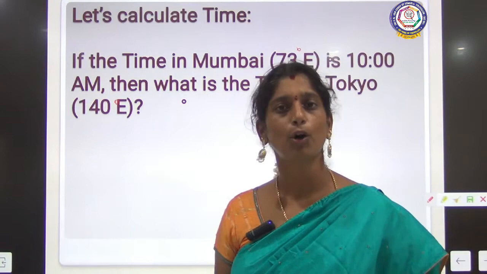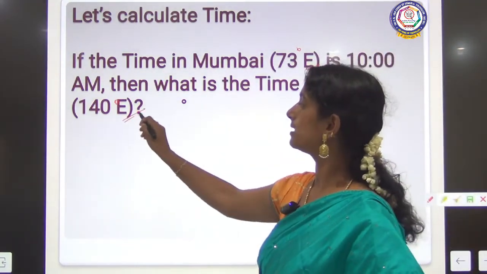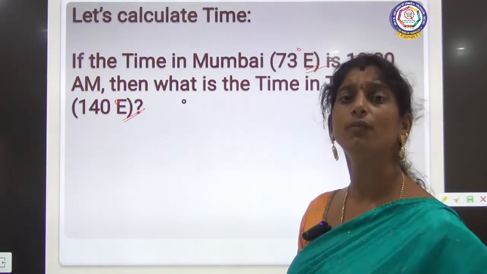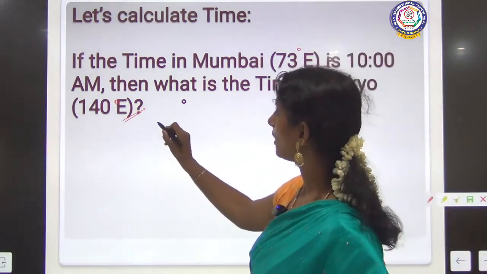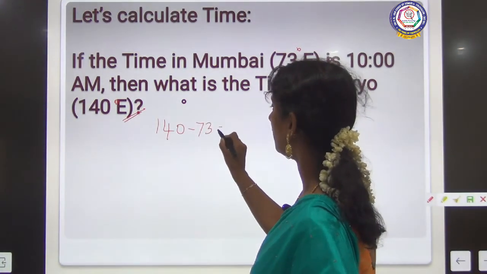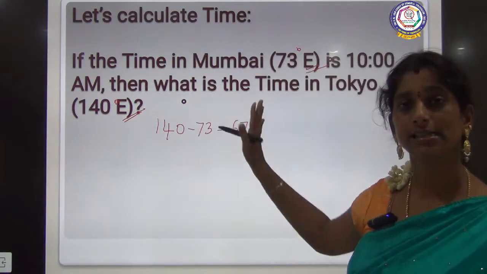One most important thing we have to see is both are in the same direction. This is also east and that is also east. So we will subtract. First, 140 minus 73, which is 67 degrees. Okay, this is the first step.